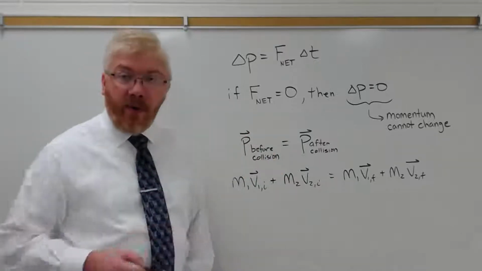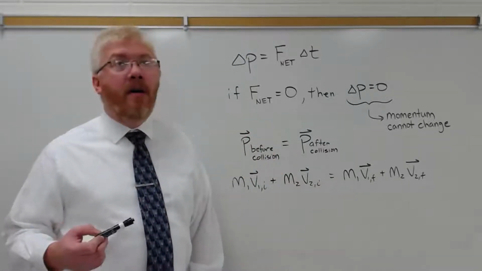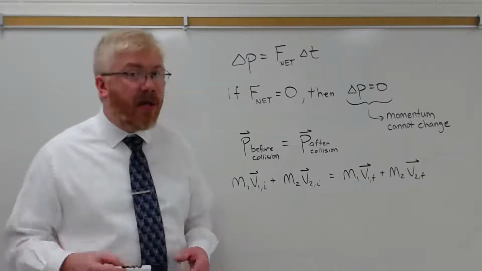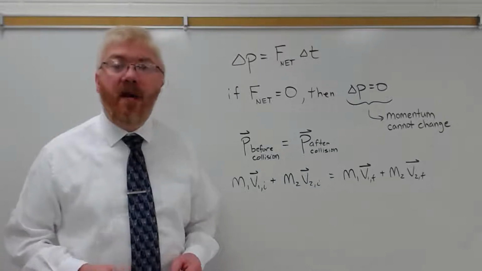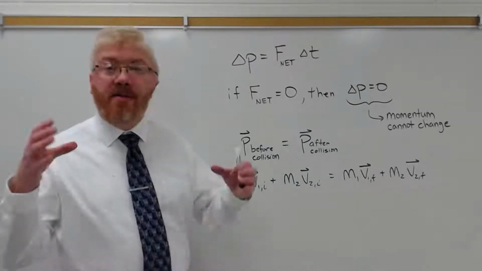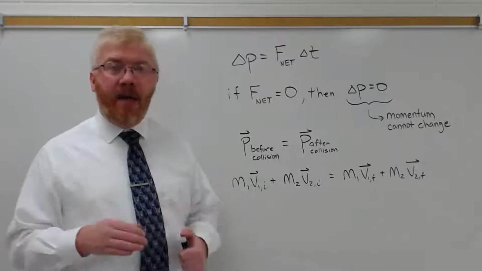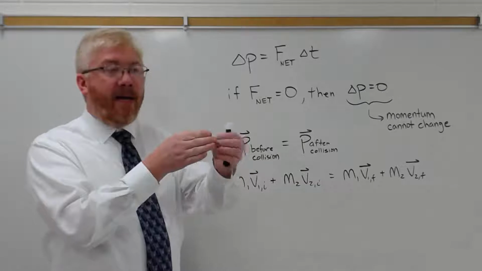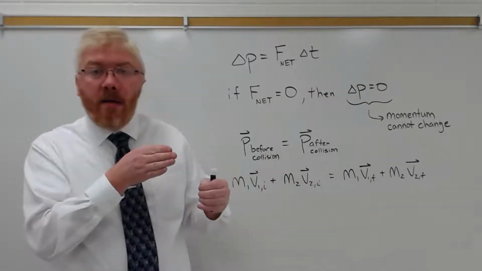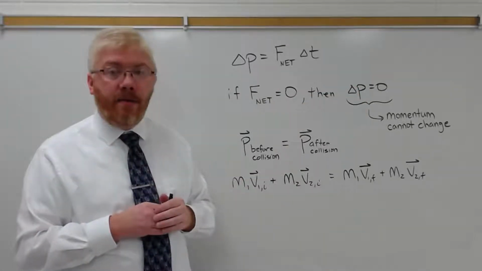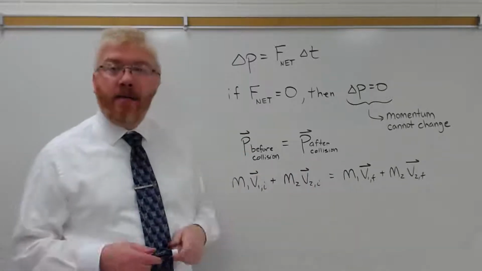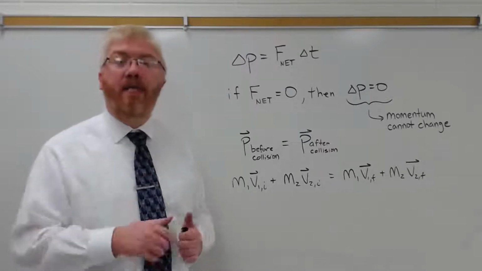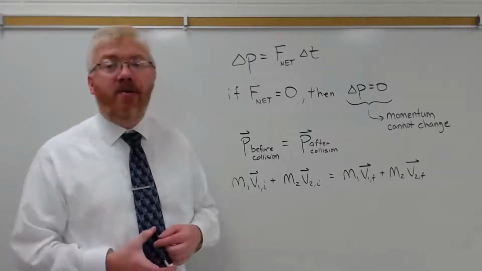This is very powerful because we can use it to talk about the results of collisions. And we're going to start in the next video by just talking about the very simplest of collisions, those in one dimension, so those constrained. So if you think of a pool table, when you have a billiard ball striking another ball, sometimes the billiard ball hits and the ball goes off straight. Other times they can go off at angles. So we're going to constrain our study to first talking about one-dimensional collisions, and then we'll expand into two-dimensional collisions.